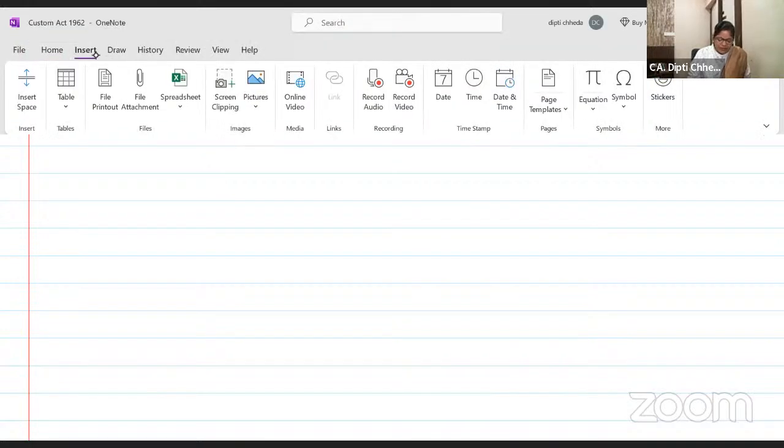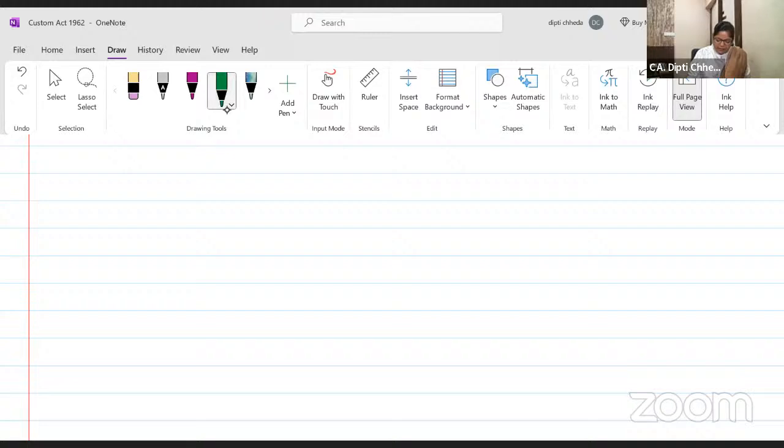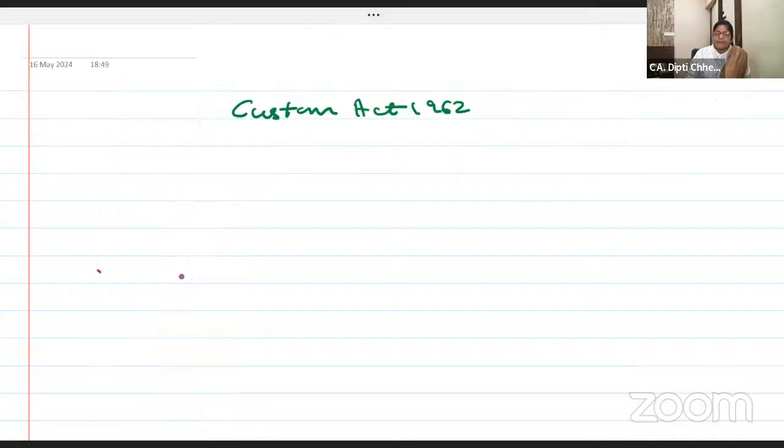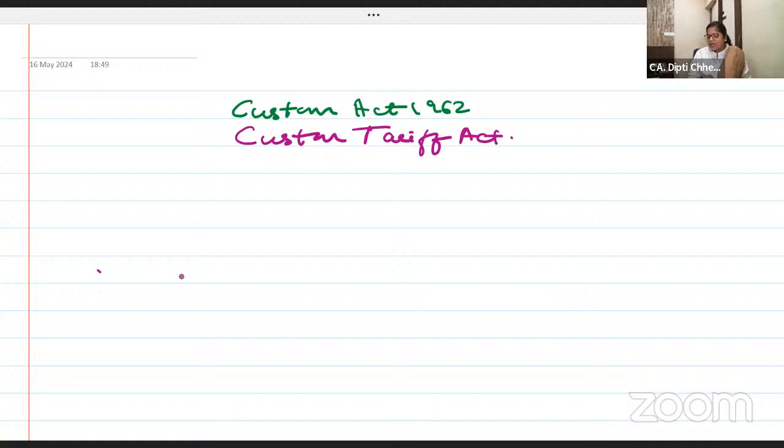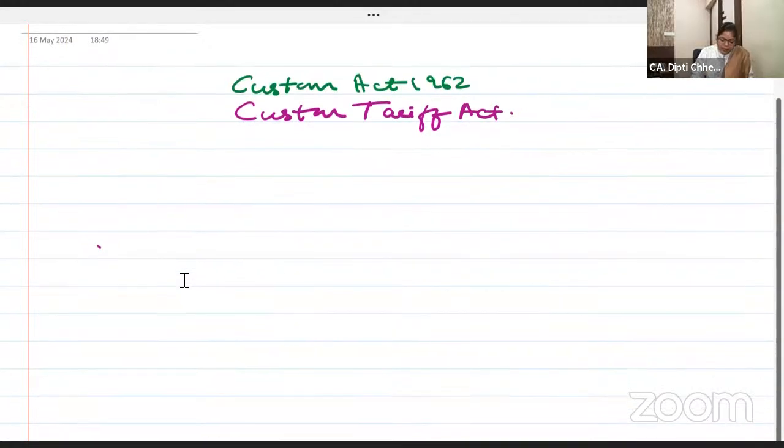Chalo, very quickly, this whole Customs Act 1962 is in your syllabus. The Customs Act 1962 has all the rules and regulations of customs. And then we have the Customs Tariff Act also. The Customs Tariff Act gives you the rates at which you have to charge the customs duty and which category it will fall into.